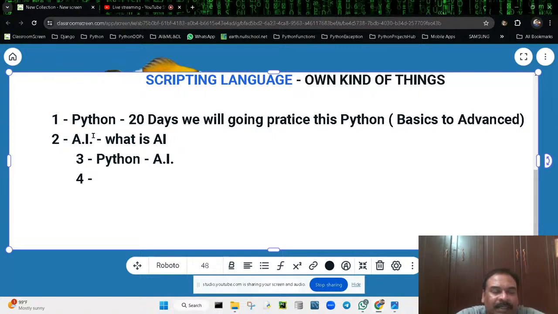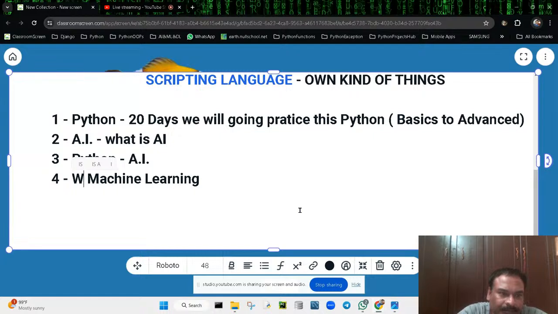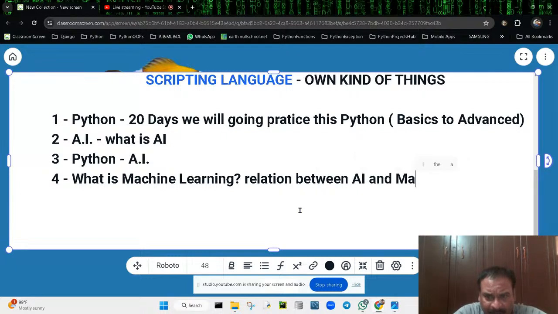Now I will show you the exact relationship between AI and Python. What exactly is AI? I'm going to discuss this. Next, the Python and AI relationship we are going to see. Next is machine learning. What is machine learning? And the relation between AI and machine learning.